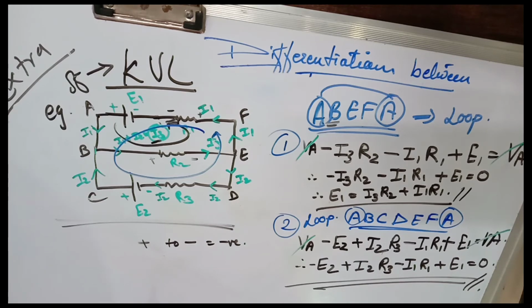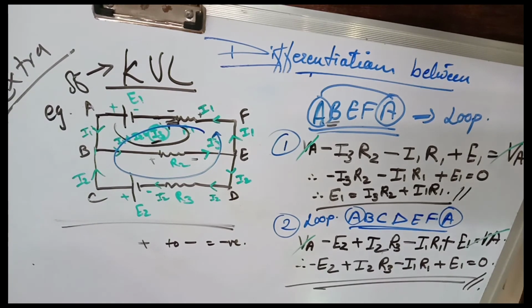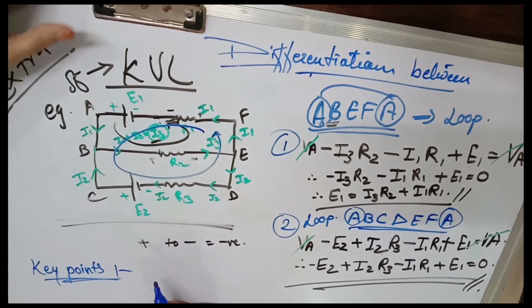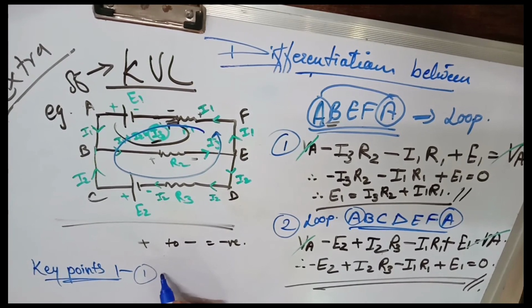And see, children, there are two key points which you have to keep in mind, and then your signs will never go wrong.